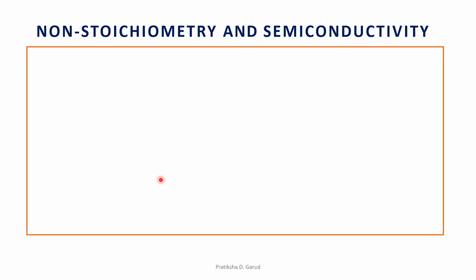So here we have to correlate this non-stoichiometry with the semiconductivity. Semiconductivity means here we have to particularly study the N and the P. We have to correlate N and P type semiconductors with the non-stoichiometry. N type semiconductors means conduction of negative electrons, and P type semiconductors means conduction of positive holes.